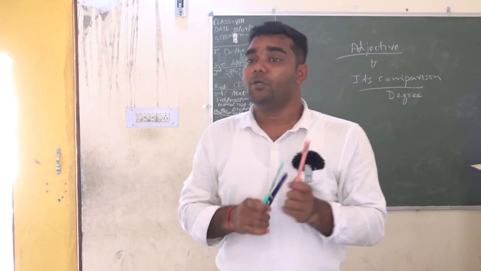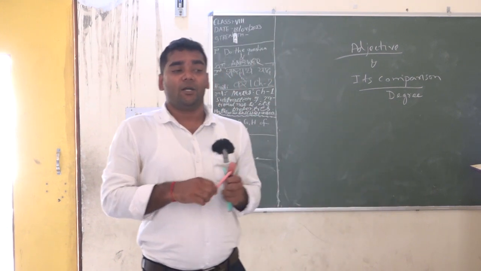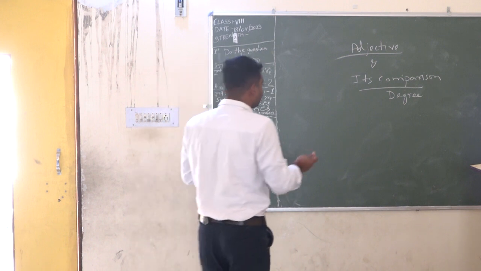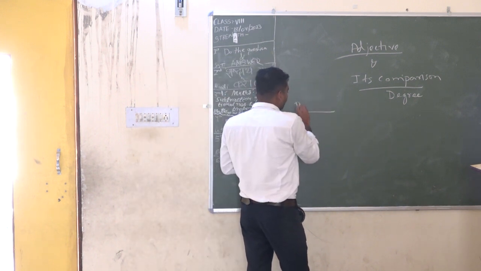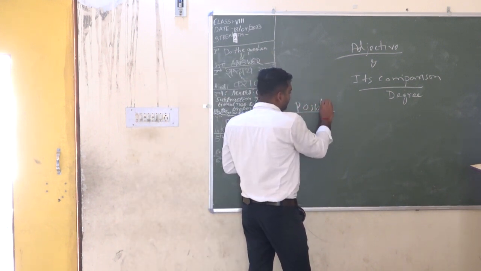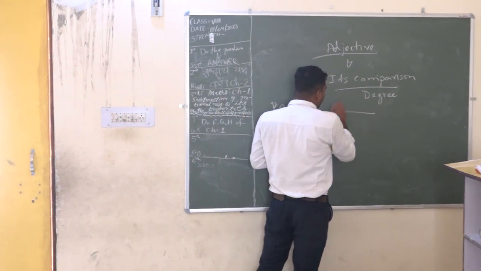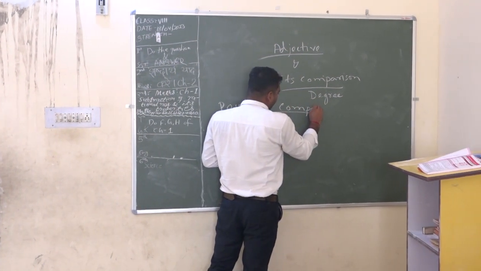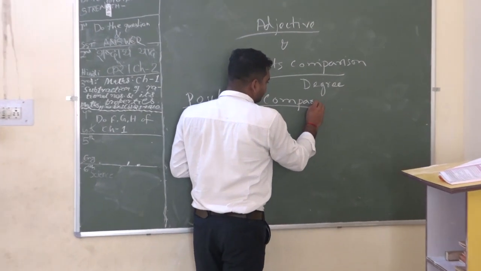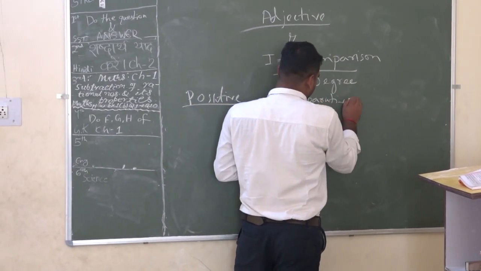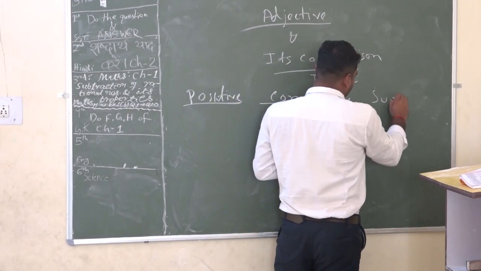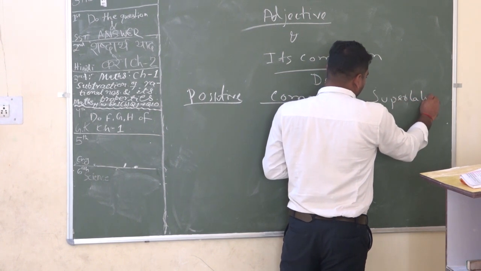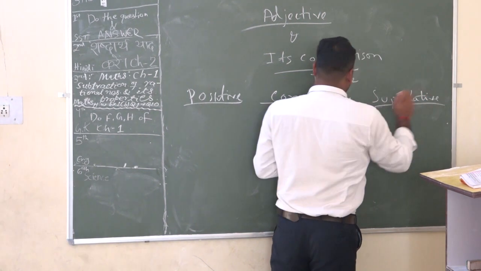So the point we are getting right now, we can write here, देखो, positive, second one is comparative, superlative.